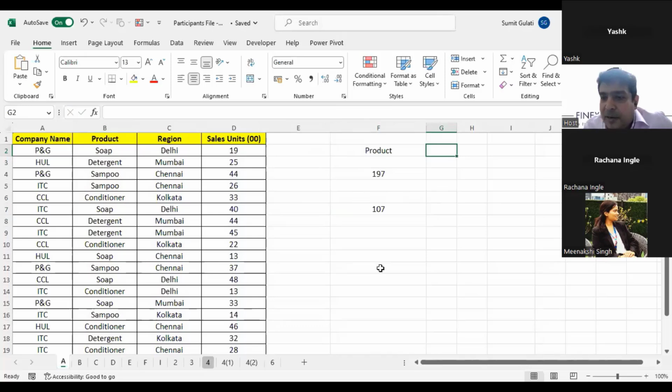We'll talk of it. VLOOKUP and XLOOKUP, we'll talk of it in detail. One of the most used functions.